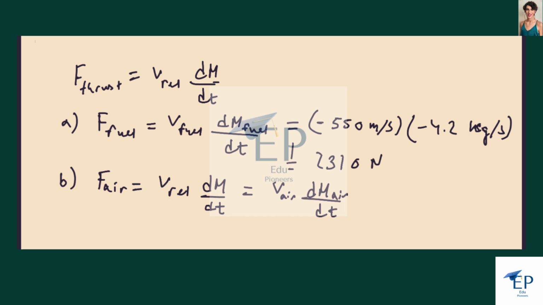Right. And the other is the velocity of the fuel times the rate at which mass is lost from the air. And this will still be dm air over dt because we're concerned with thrust due to air.